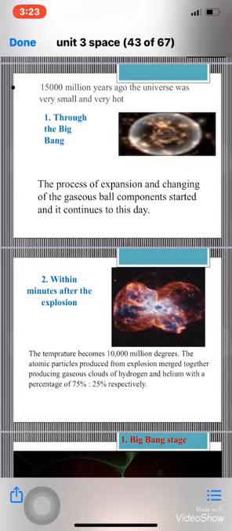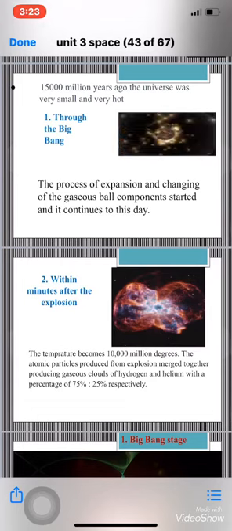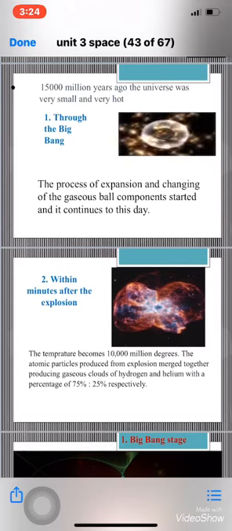The atomic particles produced from the explosion merged together, producing gaseous clouds of hydrogen and helium gases with a percentage of 75% to 25% respectively. These gases over the years produced the galaxies, stars, and the universe as we know it today.